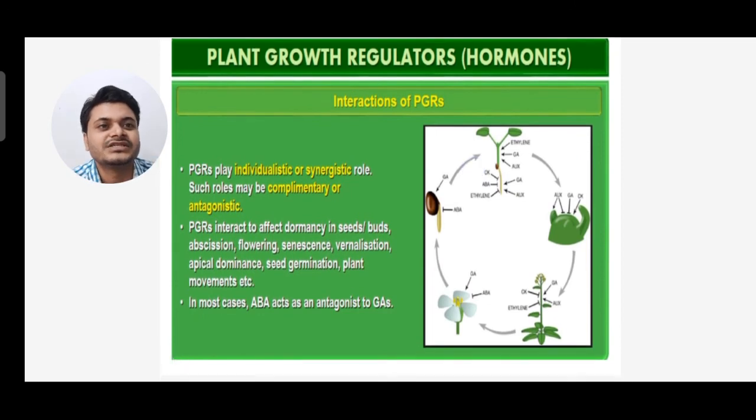Now let's see the interaction of PGRs, plant growth regulators. PGRs play individualistic or synergistic roles. Such roles may be complementary or antagonistic. PGRs interact to affect dormancy in seeds and buds, abscission, flowering, senescence, vernalization, apical dominance, seed germination and plant movement. In most cases ABA, abscisic acid, acts antagonistically, just opposite to gibberellic acid, GA.